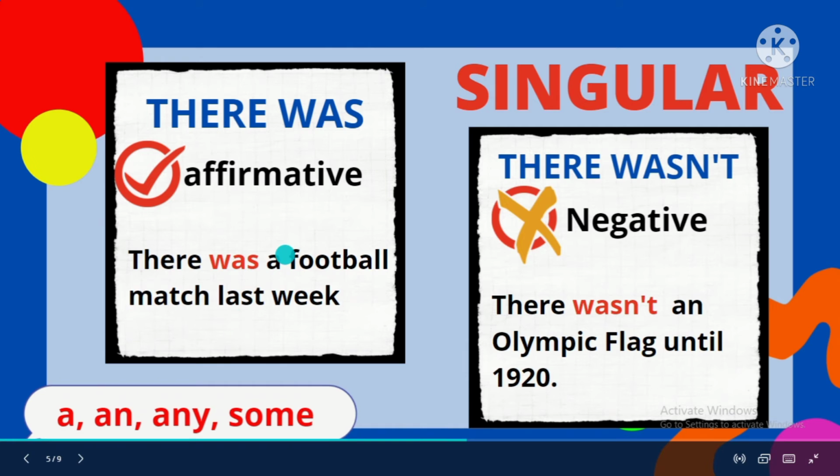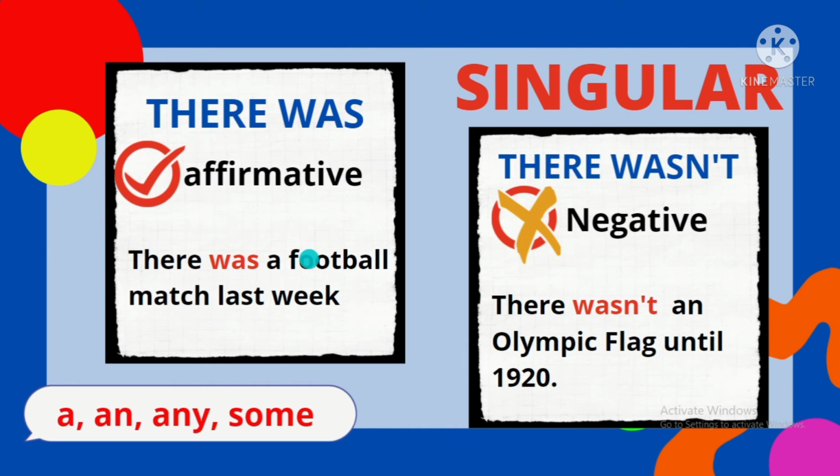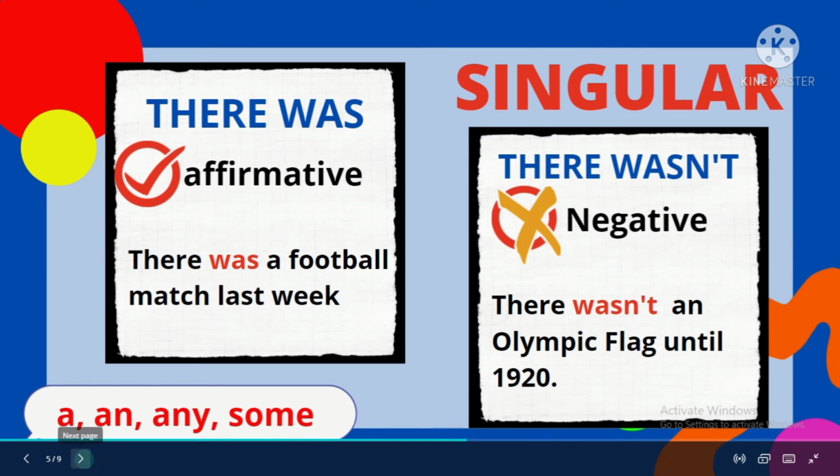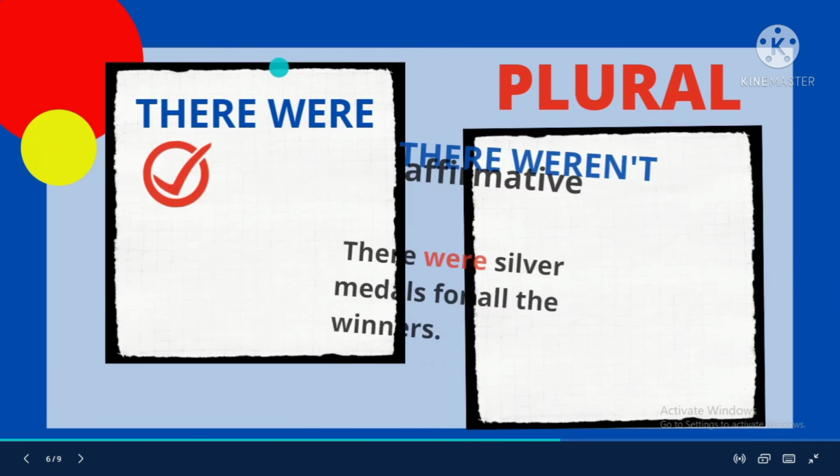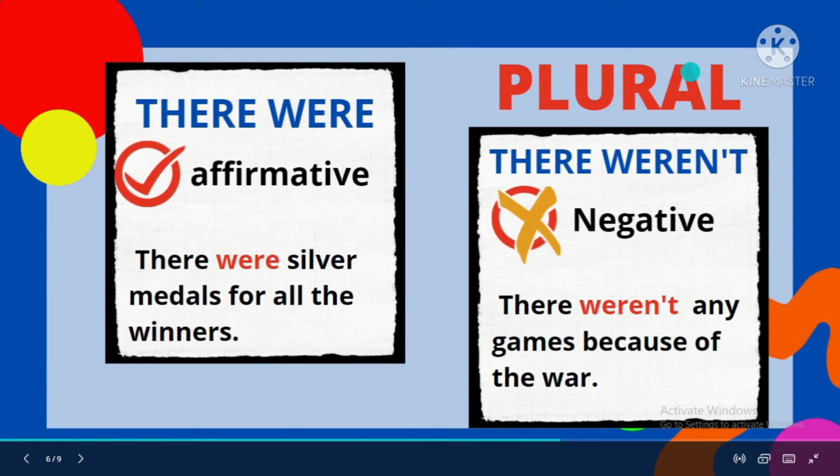For example, in the sentence over here, there was a football. So only one football. There wasn't an, we use it for vowels: A, E, I, O, U. Alright, now let's look at the plural nouns.